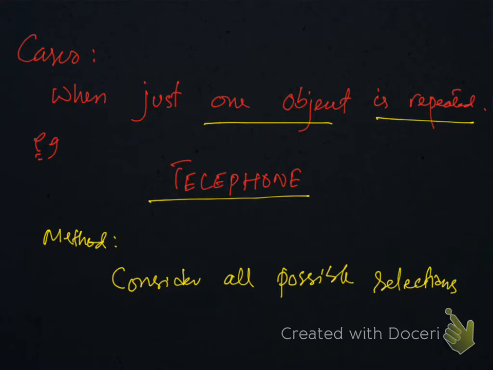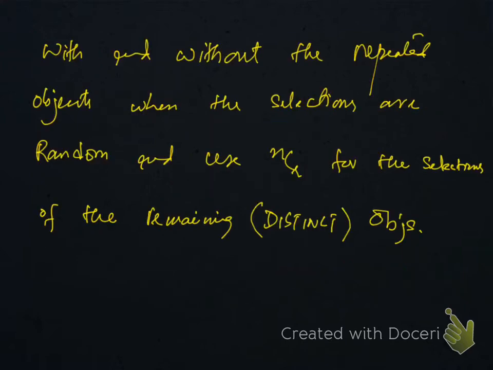So when just one letter is repeated, then consider all possible selections, that is with or without the repeated objects, when the selections are random, and use NCR for the selections of the remaining objects. So for identical, don't use NCR. For remaining, since remaining are not repeated, use NCR.